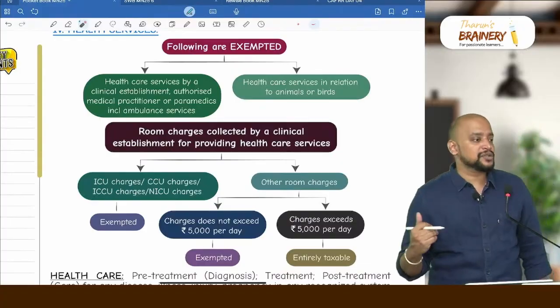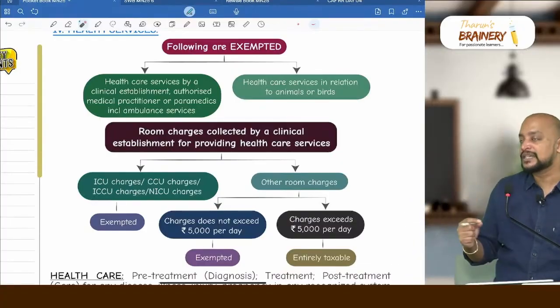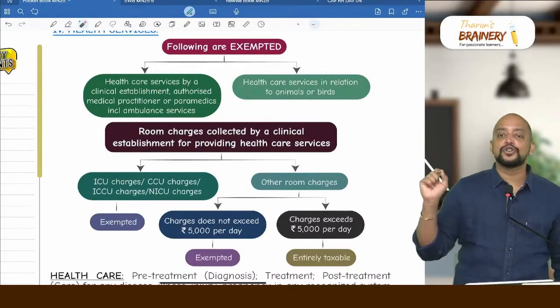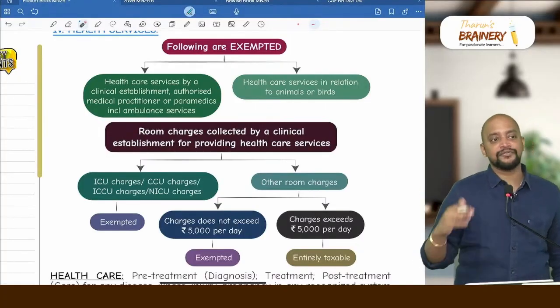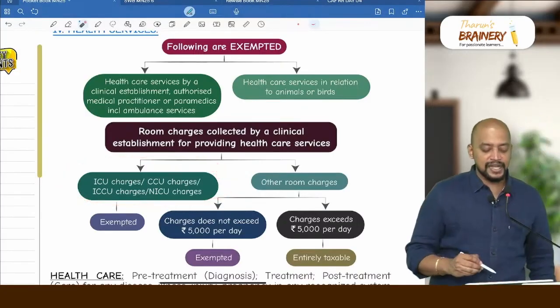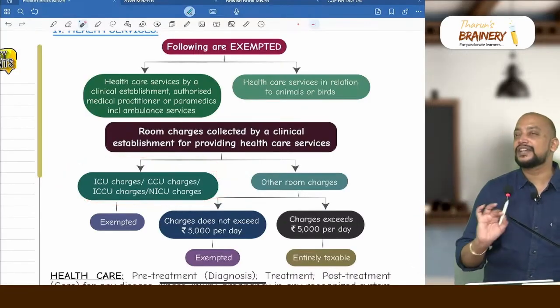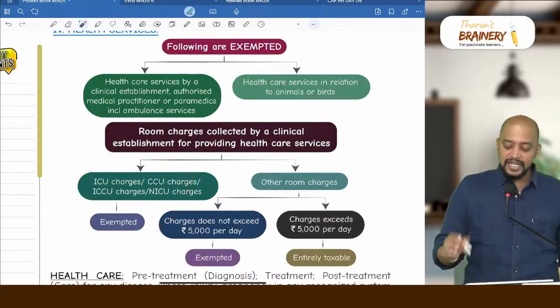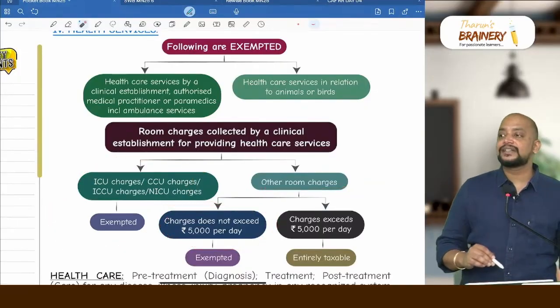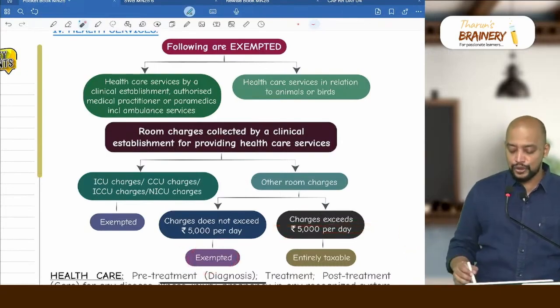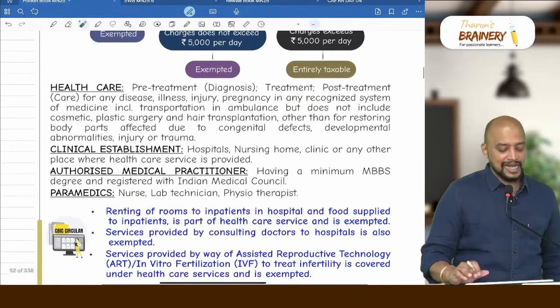In everywhere in exemptions, you remember wherever the monetary limits comes, if you are crossing that monetary limit, entirely it will be taxable. Only exception is Incubator Services. But in all other place, if you cross that limit, entirely it will be taxable. Suppose if it is ICU, CCU, ICCU or NICU, suppose if it is ICU charges, it will be always exempted. That 5,000 point will not be applicable. If it is other room charges, the charges does not exceed 5,000 rupees per day exempted. The charges exceeds 5,000 rupees per day, then entirely it will be taxable.